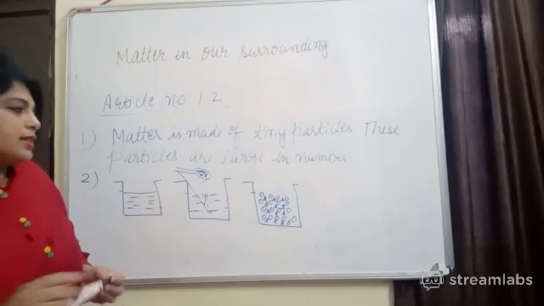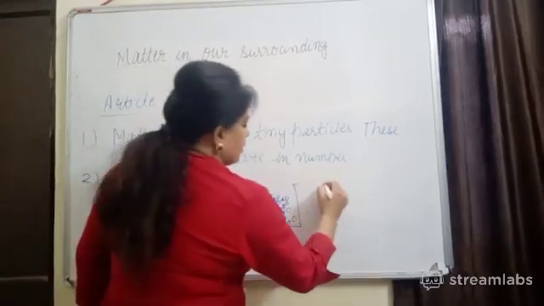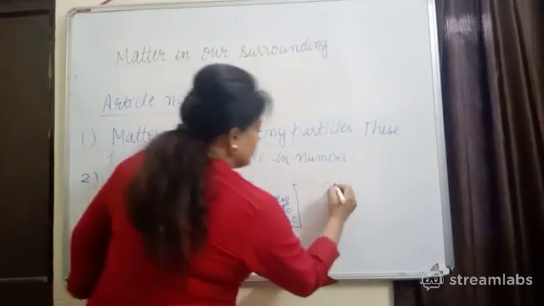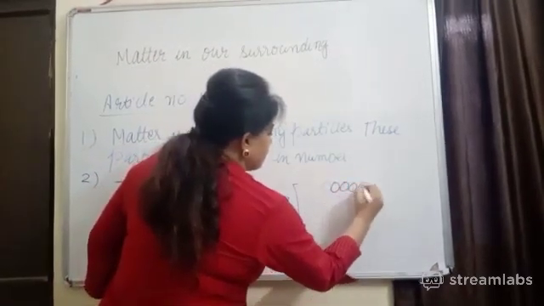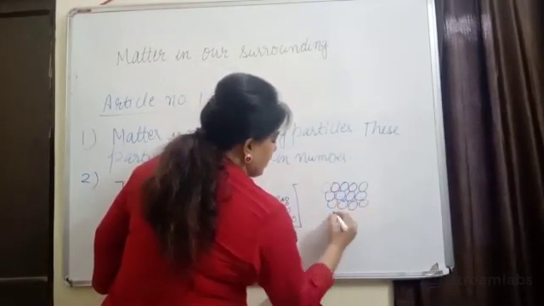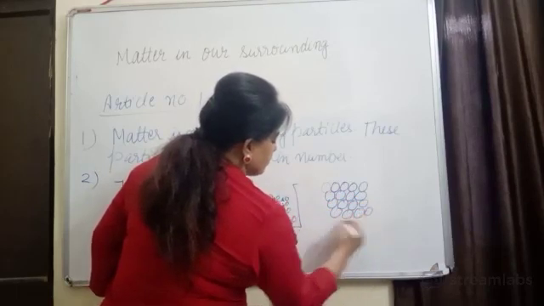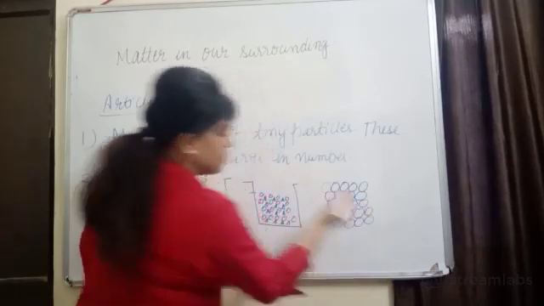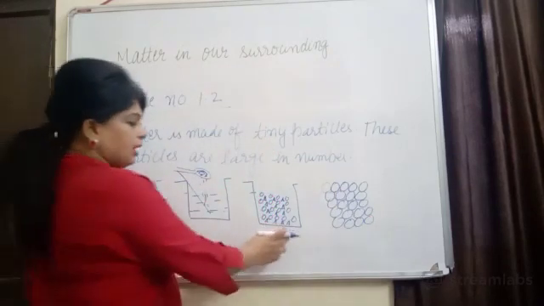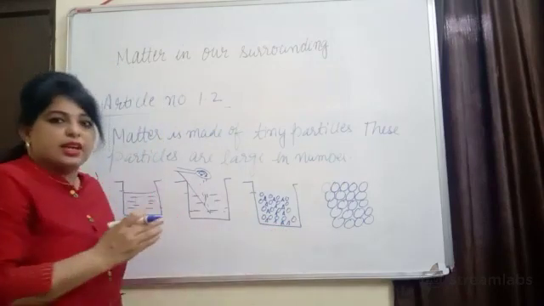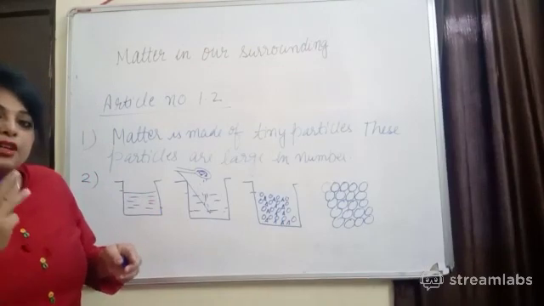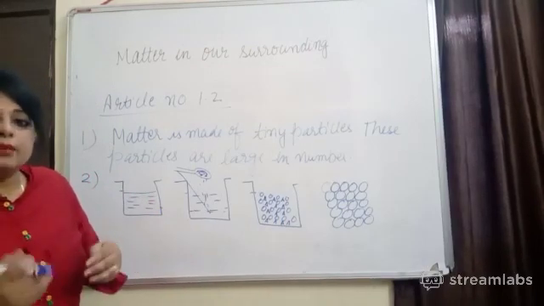What is known as interparticle space? For example, this is solid state, for example, right? And this is solid state. Can you see any interparticle space? Interparticle spaces are minimum in this case. But when you see the liquid state, you have observed that in the liquid state interparticle spaces are more. So what is interparticle space? The space between two particles of matter is known as interparticle space.